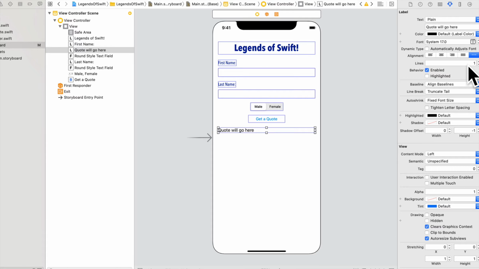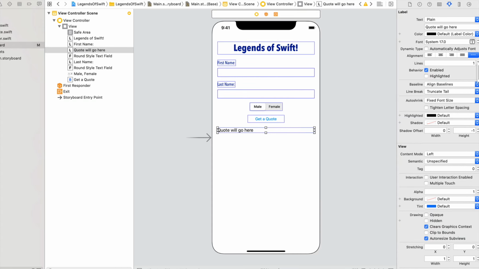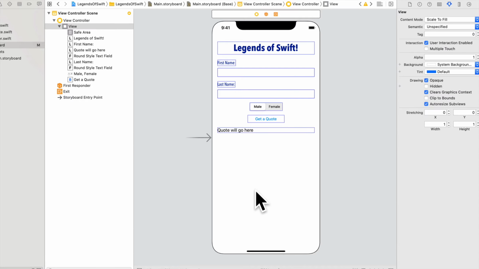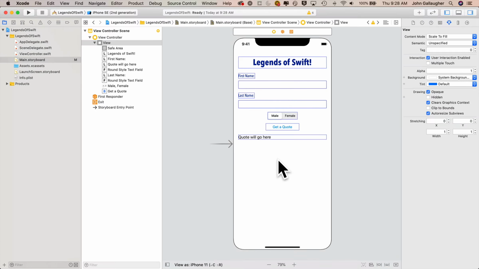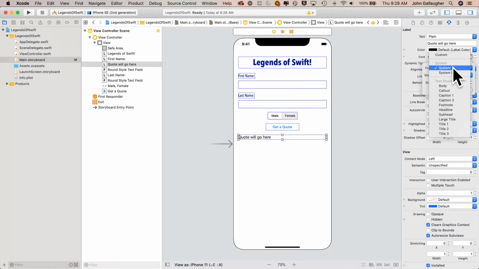And I'm going to use the hybrid technique, which embeds everything that I have here in a view, but I'm also going to show you one problem that we have in trying to resize a label with 0 lines so it'll extend down below. That actually doesn't work with our auto resizing, so we're going to have to set another constraint on this. But first, I'll show you the problem, and to do that, I'm going to set lines to 0 here, and you'll notice in our first run, we'll have a bit of a problem with the resizing of this label, and we'll fix it later. And I'm just going to set the font for my message label down here to System Italic.